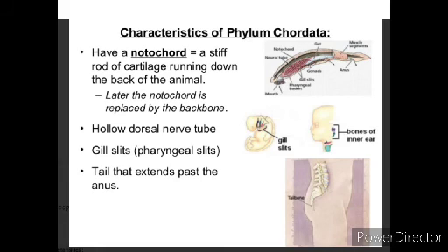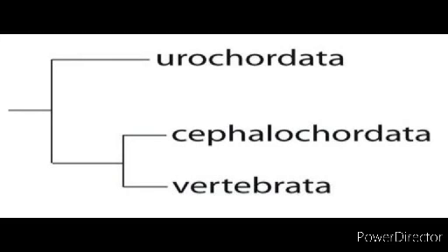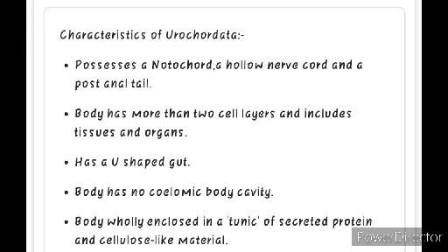The Chordata features are the presence of a notochord, a dorsal nerve cord, and paired gill pouches. These are special characters. The notochord, we know, is the backbone in earlier stages, and the dorsal nerve cord is present as a hollow tube and further develops into several elaborate systems in the adult nervous system. Paired gill pouches are also present and are responsible for respiration. After that, the Prochordata is further classified into two subphyla, the Urochordata and Cephalochordata.